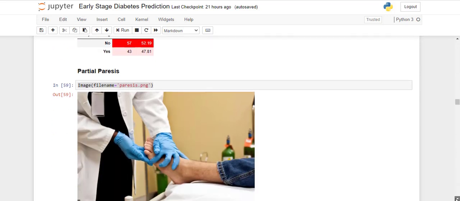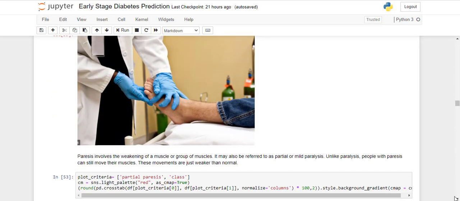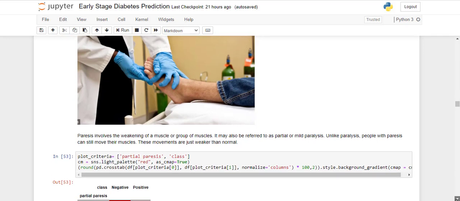Partial paresis. Partial paresis involves weakening of a muscle or group of muscles, and it is also a type of mild paralysis. Unlike paralysis, people with paresis can still move their muscles, but in case of paralysis, we cannot move our muscles. These movements are just weaker than normal. That's it. So this is partial paresis, and let's see its distribution.